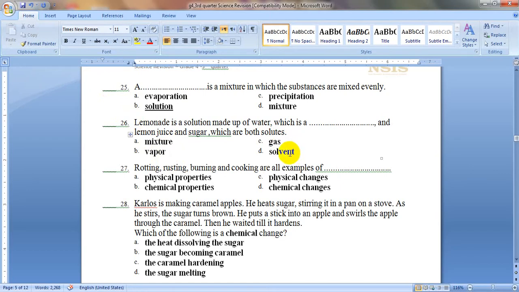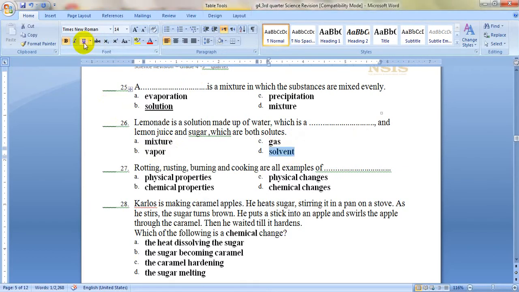It is a solvent. It is the substance in which the solutes will dissolve in, the large one. Any solution is made up of a solvent and solute. Water here is the solvent.